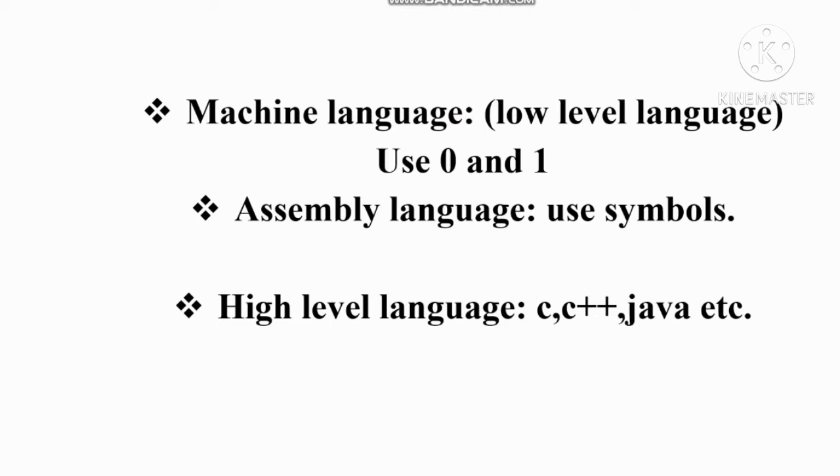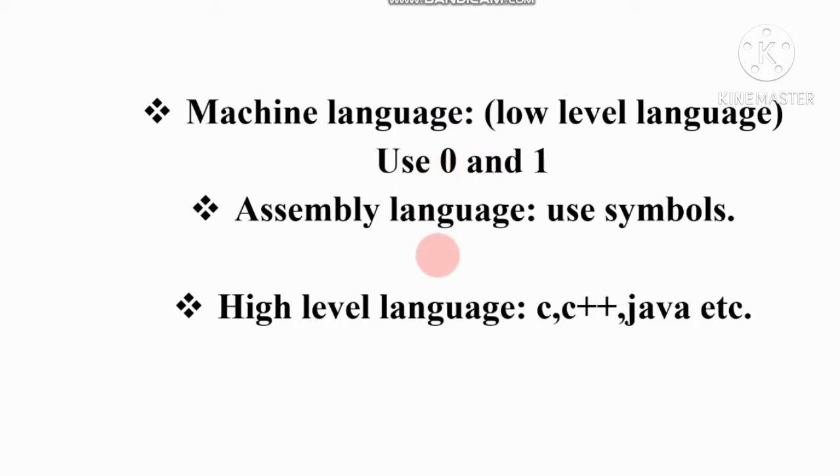We know the computer only understands binary code, 0 and 1. It is difficult for human beings to understand, because a human being doesn't understand what 0 and 1 mean. So this language is called machine language.